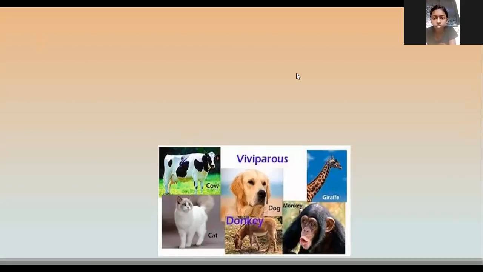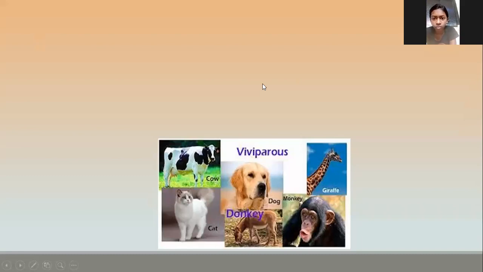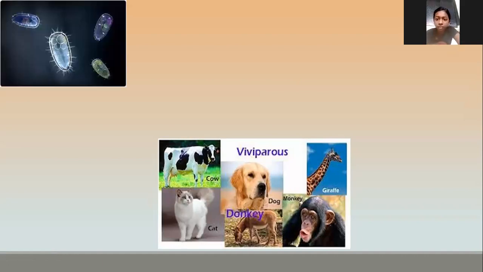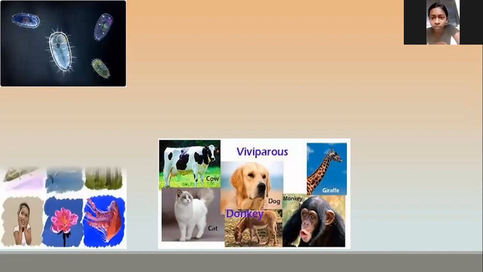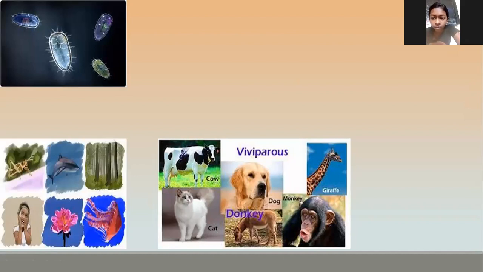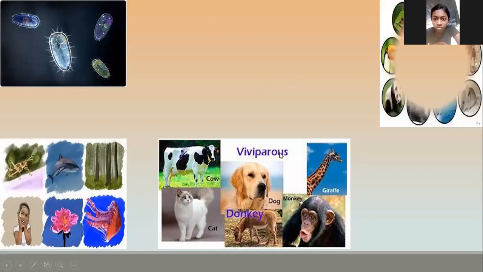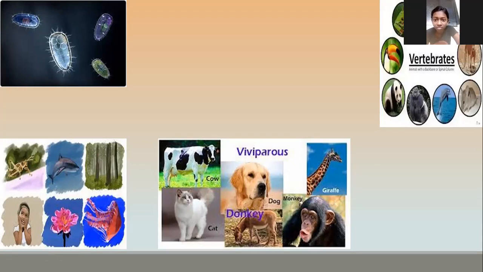Now next, if you touch your backside, can you feel a bone? A chain of bone? What is that? Yeah, bone. That bone is called what? No, that bone is the vertebral column.